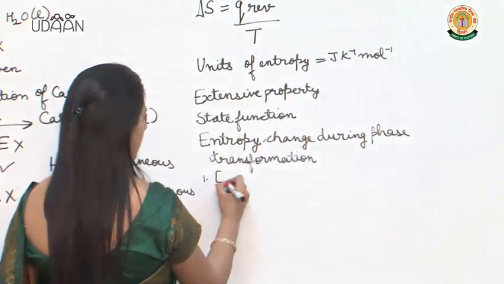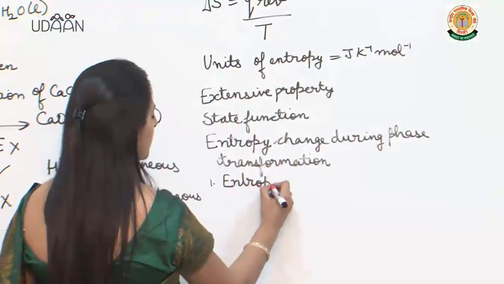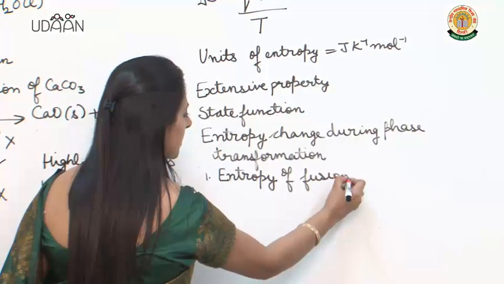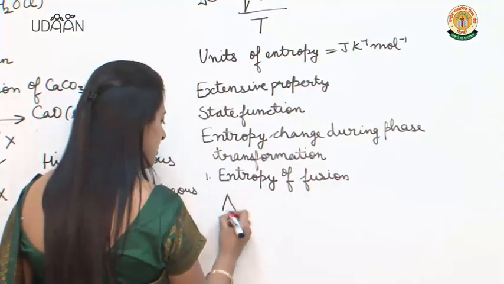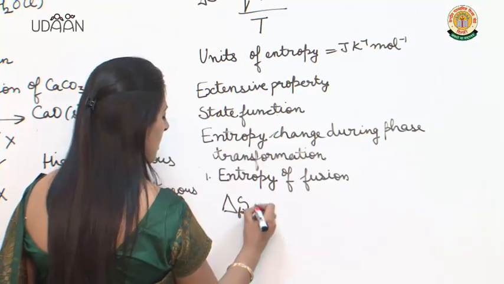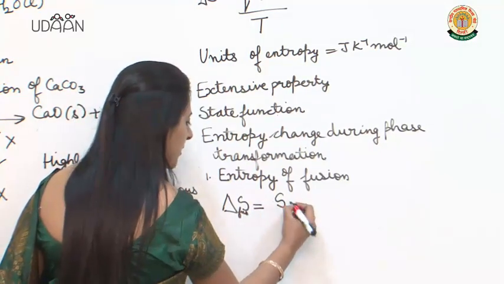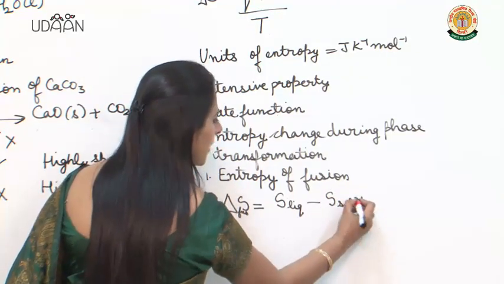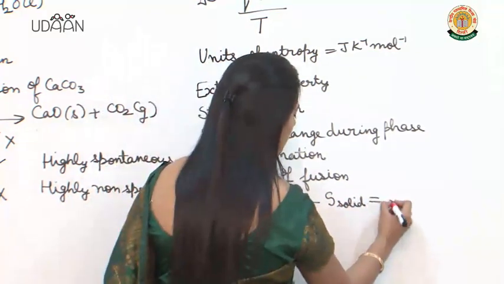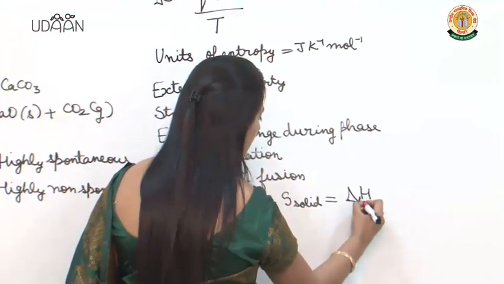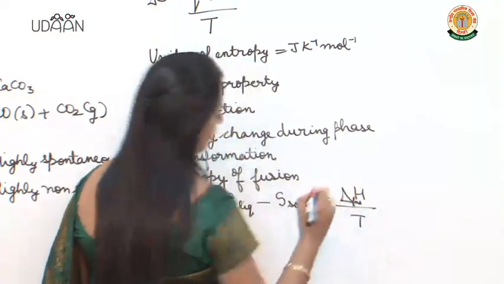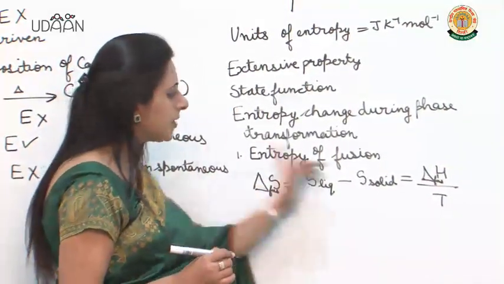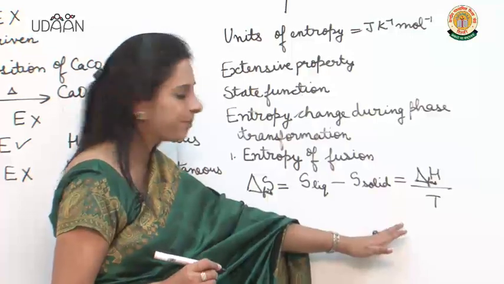Now, if I say entropy of fusion, that means entropy during melting. So, entropy of fusion, that is delta S fusion, would be equal to S of liquid minus S of solid, final minus initial, equal to delta H fusion upon temperature. Because the heat absorbed at constant pressure is equal to delta H.